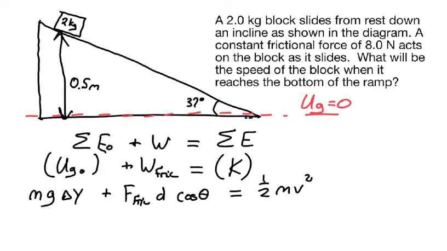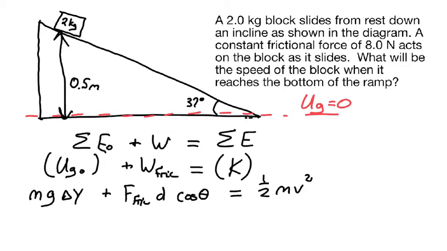I know the angle here, and I know this side of this triangle, so I can do some trig to solve for that. The angle between the frictional force and the displacement: our displacement is going to be this direction, and friction is going to act back up the ramp. So that'll be 180 degrees, so I know that one. Equals 1/2 times the mass, 2 kilograms again, times our speed squared. We don't know that value, but that is what we're looking for, so that's okay to have as an unknown. The only thing we have to solve for before we can finish this problem is d, the distance traveled. I'll do that using some trig.